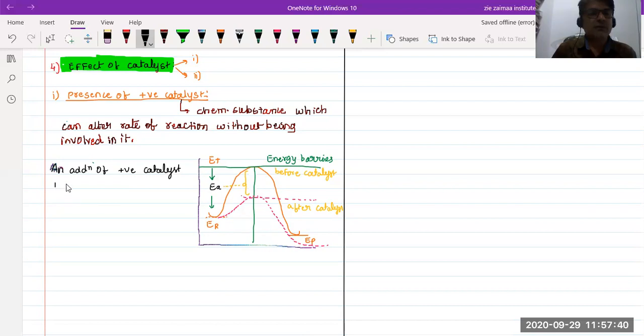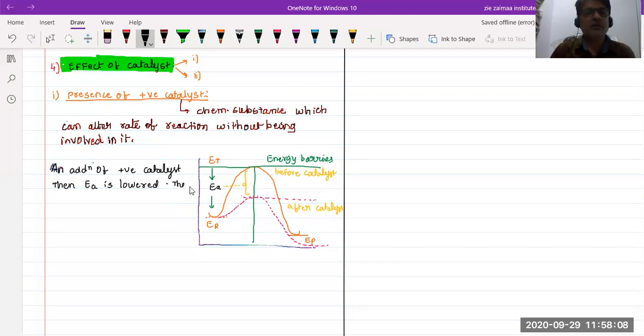The energy of activation, EA, is lower. The greater the decrease in the activation energy, the higher will be the rate of reaction, and the chemical reaction is sped up. So when EA is lower, the rate of reaction is higher.